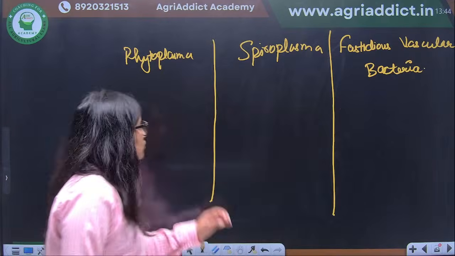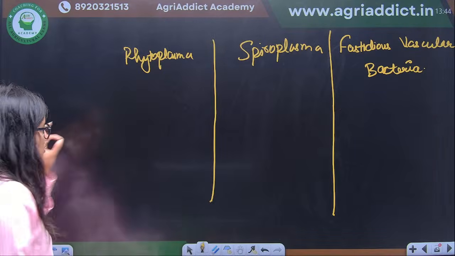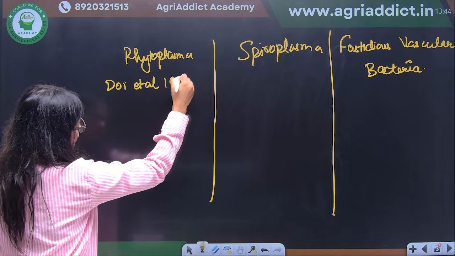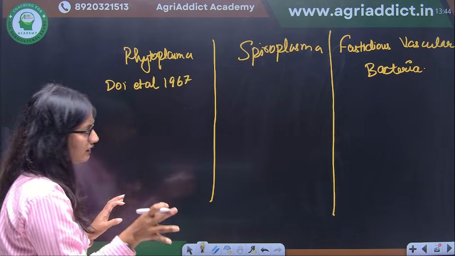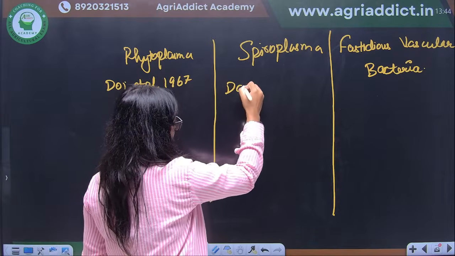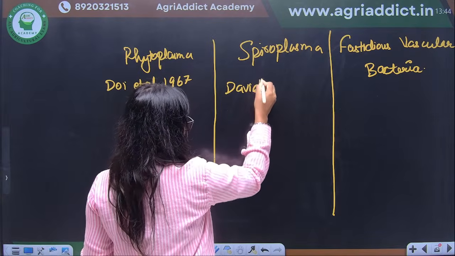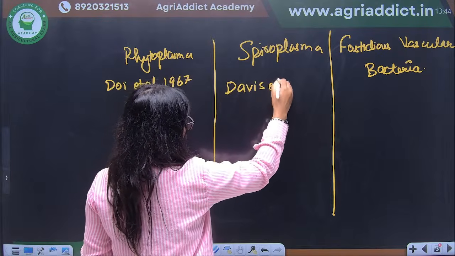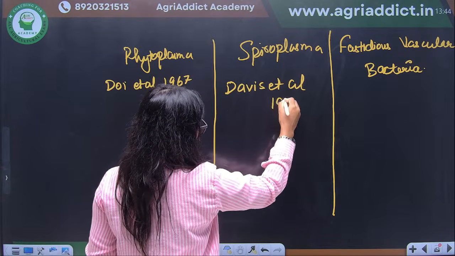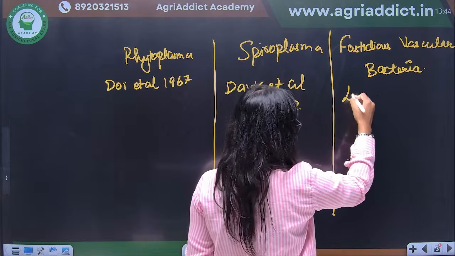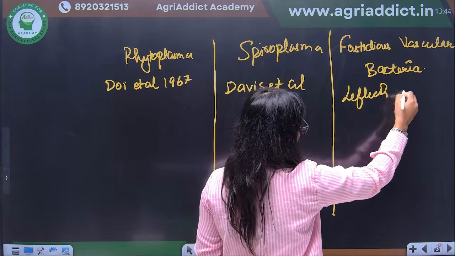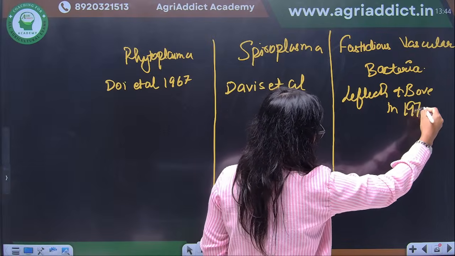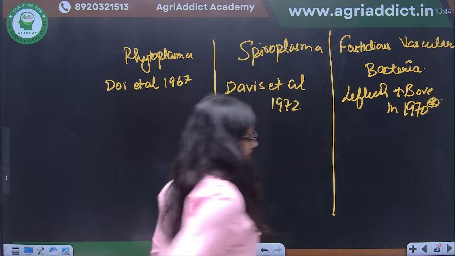Okay, so when we talk about phytoplasma, it was discovered by Doi et al. So this is general pathology. We have covered in that part also, but Davis, Lefleche and Bove, 1970.